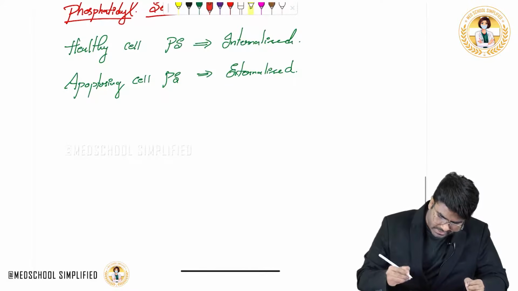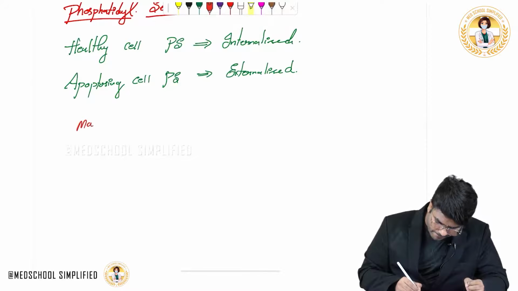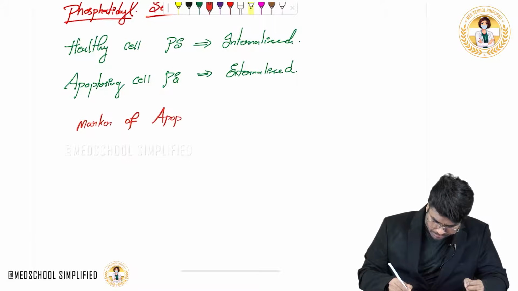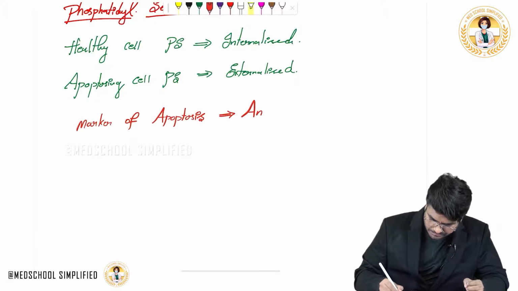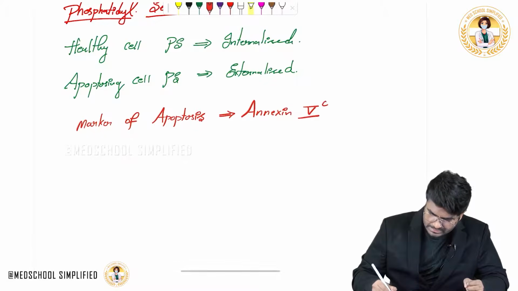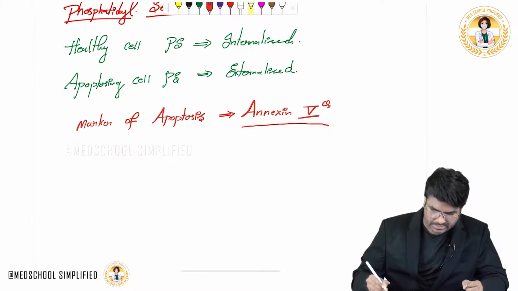Next, what is the marker of apoptosis? The marker of apoptosis is annexin 5. Annexin 5 is considered the marker of apoptosis.